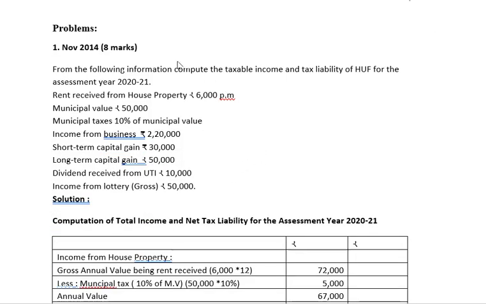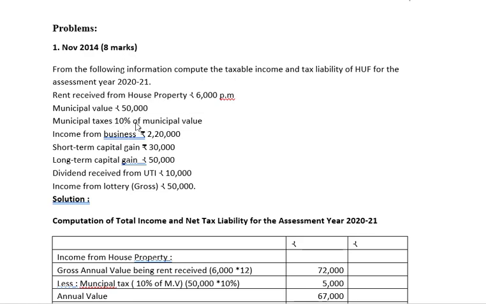Now let us see a problem under computation of taxable income of HUF. This is an 8 marks problem which was asked in November 2014. From the following information, compute taxable income and tax liability of HUF for the assessment year 2020-21. Rent received from house property is given, municipal value 50,000, municipal taxes 10% of municipal value.